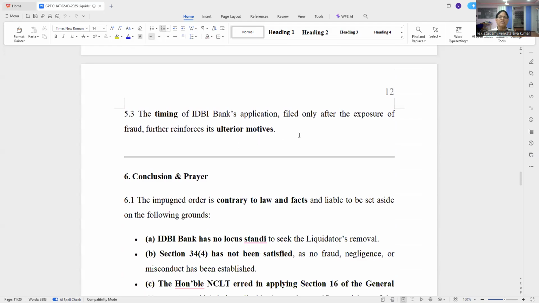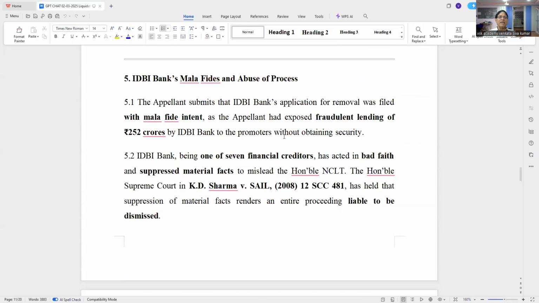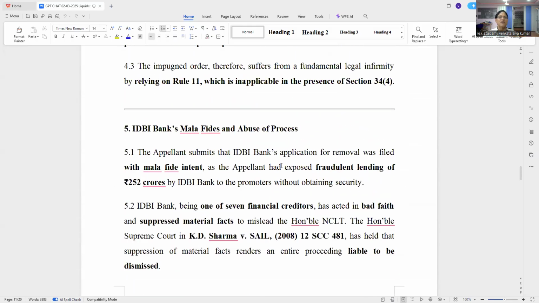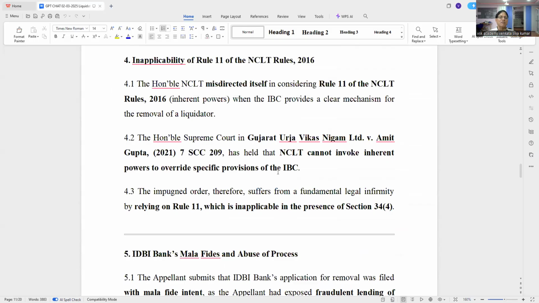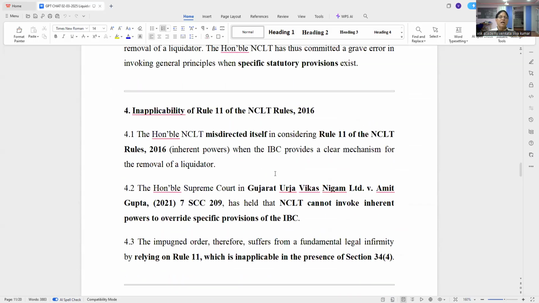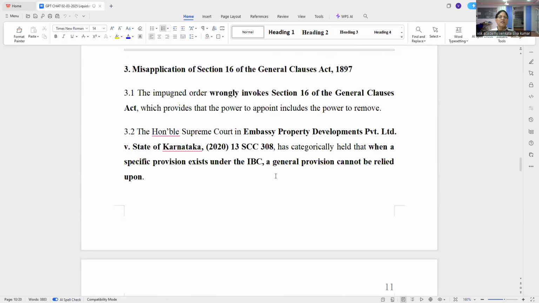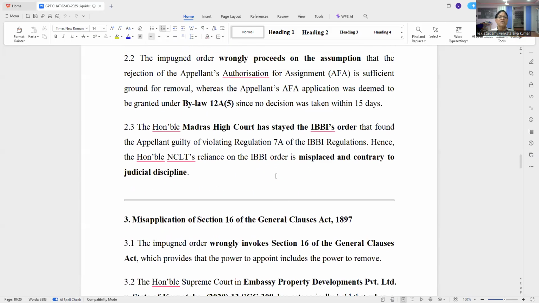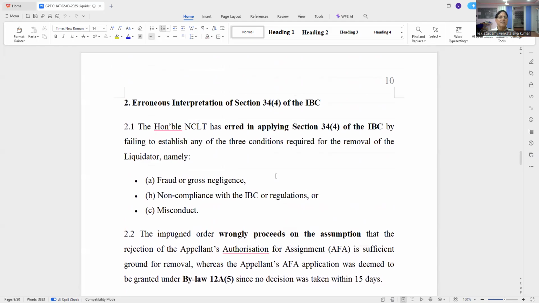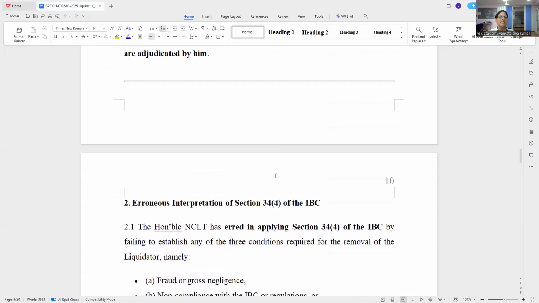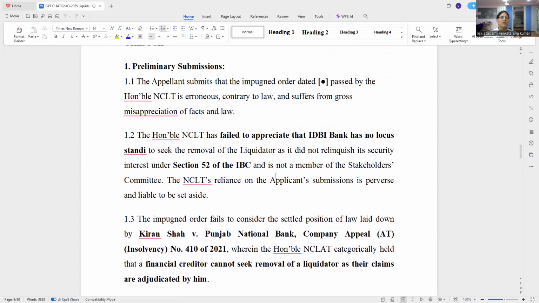IDBI Bank's application was filed only after exposure of fraud, reinforced. Once again, they have presented mala fide abuse of judicial process, NCLT rules, everything. And every point they have redrafted. And you can see this interpretation of the code.